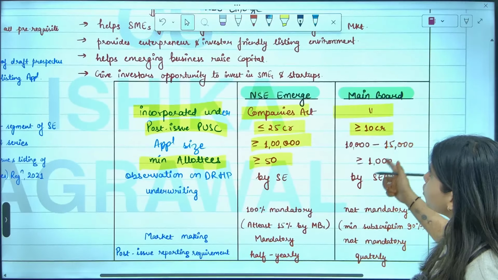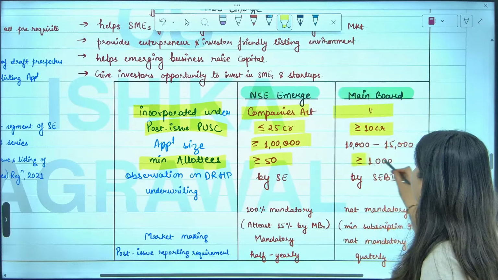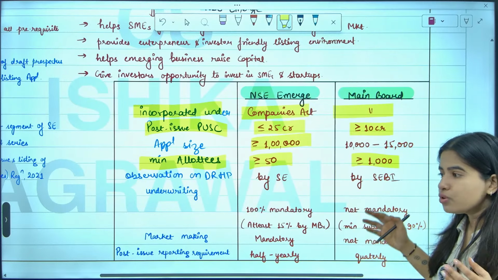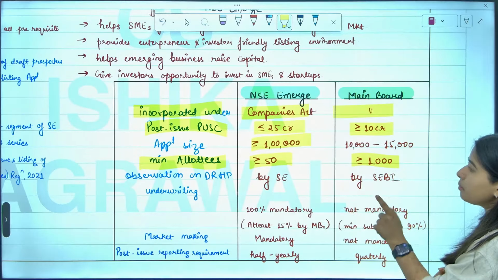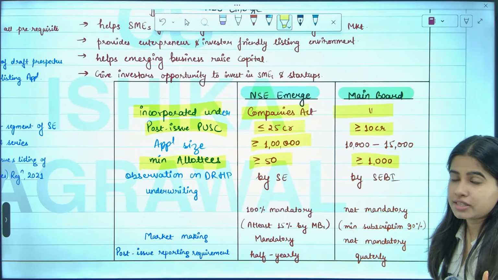And in case of main board, there should be a minimum of 1000 investors. Usually in main board there are lakhs of investors. So what is the minimum requirement? Minimum 1000 investors.